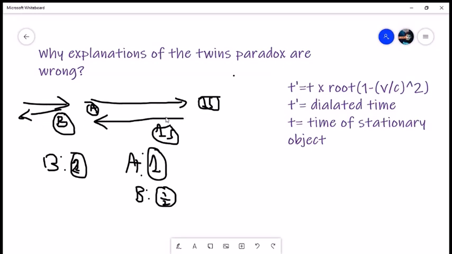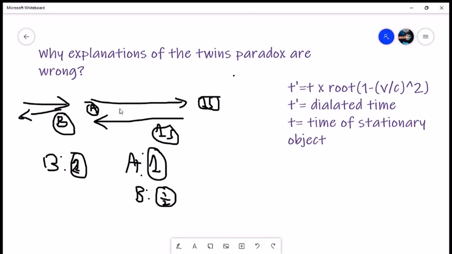So A is the one who decelerated. So when A decelerated, he skipped over, and this is the explanation, he skipped over the remaining time, which is 3 over 2 of a second, because half plus 3 over 2, which is equal to, so he skipped over 3 over 2 of a second. So when 1 second passed for A, when he's going and returning, in his perspective, B went and returned in only half a second.